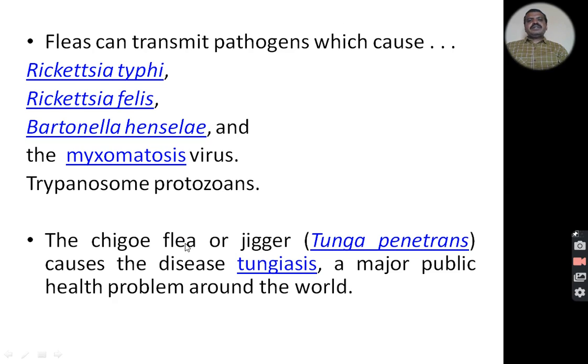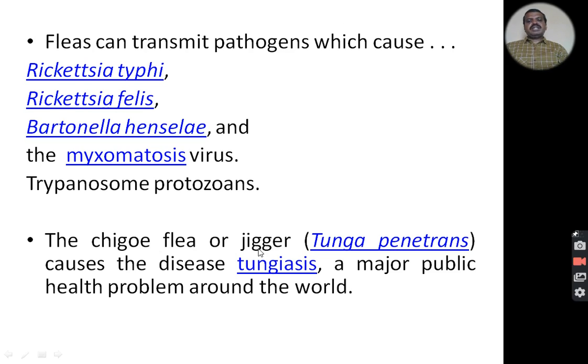The flea can transmit pathogens which cause different diseases like Rickettsia typhi, Rickettsia felis, Bartonella henselae, and myxomatosis virus. Trypanosoma protozoans can also be transmitted by these fleas.